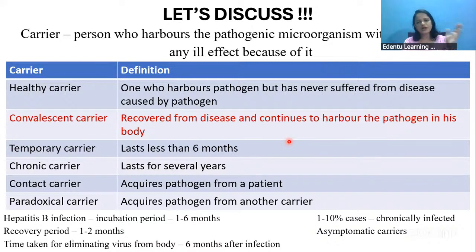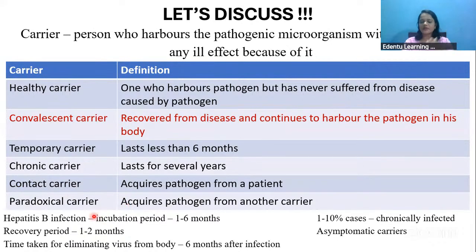Such carriers are called convalescent carriers. Based upon the time period, the carriers can be divided into temporary carriers, which last less than 6 months, and chronic carriers, which last for several years. Based upon how the person got the pathogen, the carriers can be of two types: the contact carrier and the paradoxical carrier.